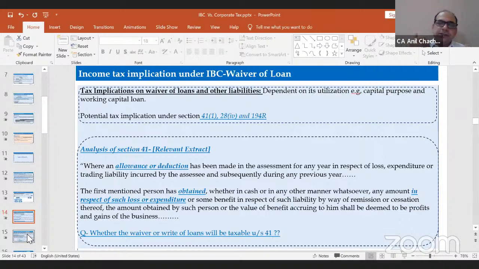So now the question is, at the time of the loan, whether we have taken the benefit of section 41. The answer would be no, because the loan is not a deductible item. Interest is my deductible item. So I have not taken the deduction or allowance under section 41. That means at the time of the waiver of loan, I will not get any benefit of section 41. So waiver of loan will be out of the purview of section 41.